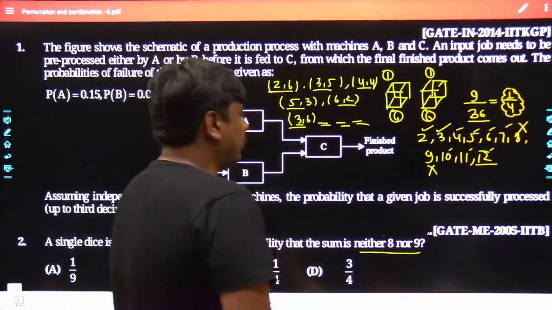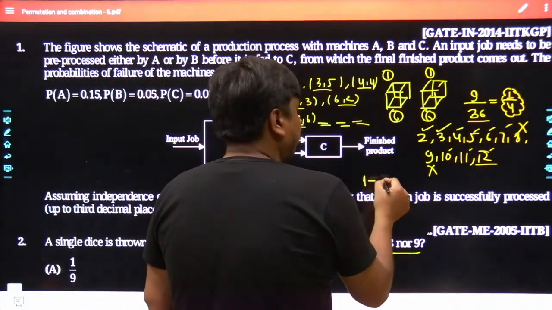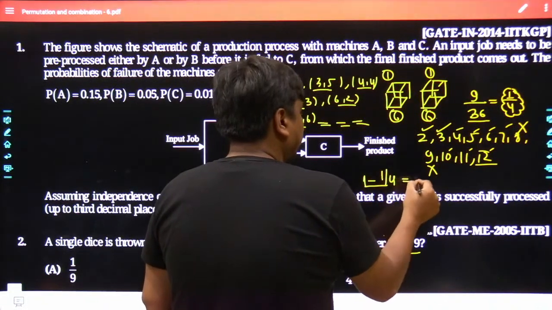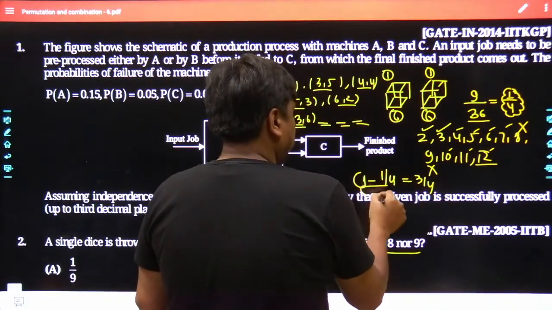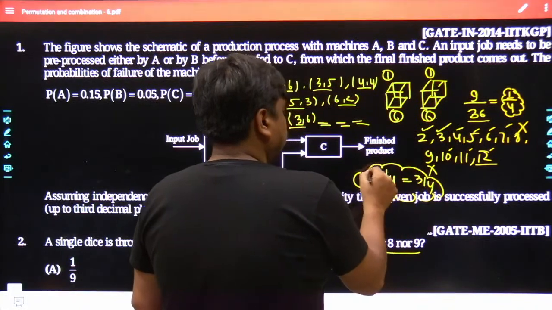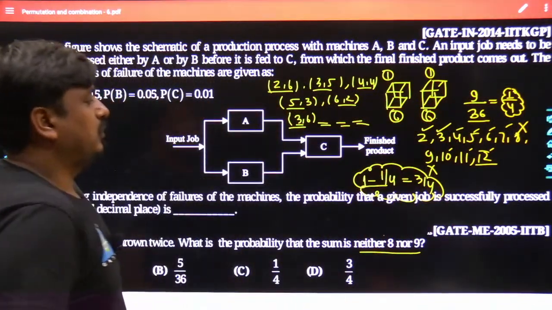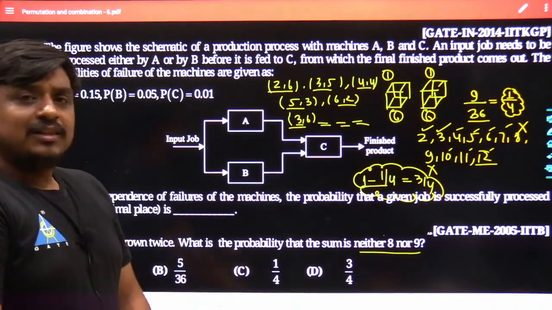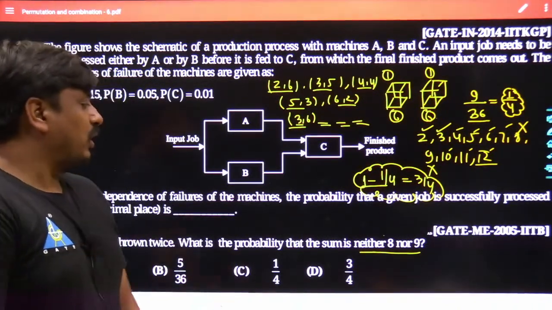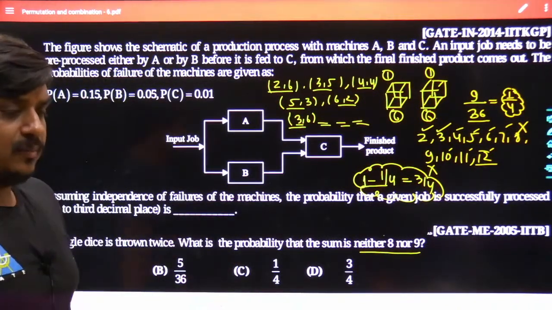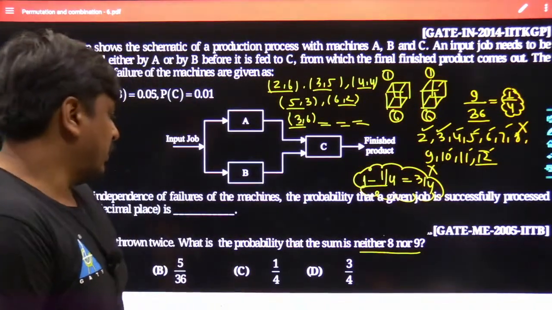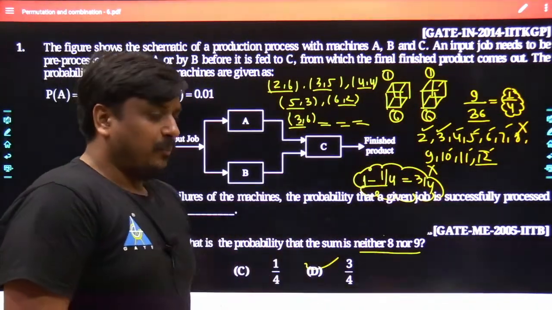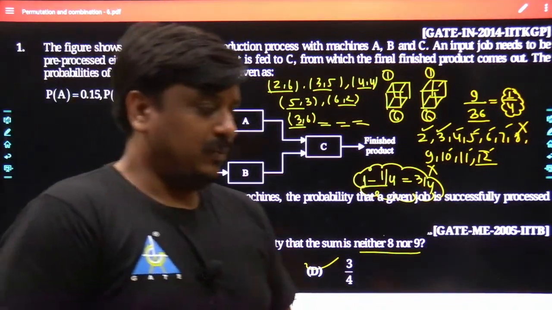If we have to rule it out, it has to be subtracted from 1. Yes. And hence I can say 3 by 4 is the probability that the sum will neither be 8 nor 9. Yes, the best answer is going to be option D. The best option would be option D.